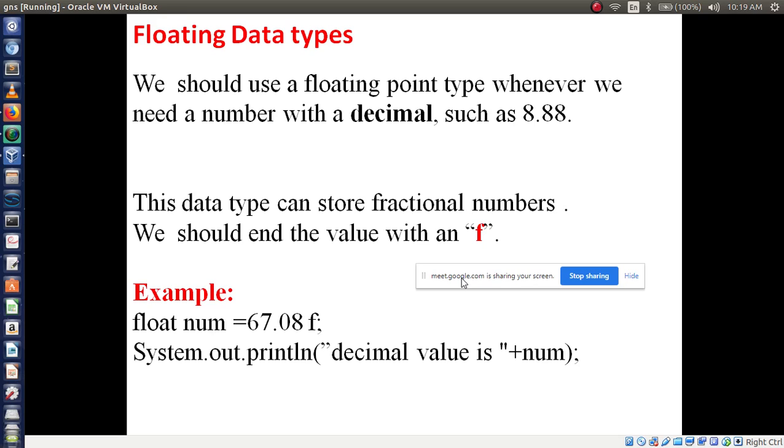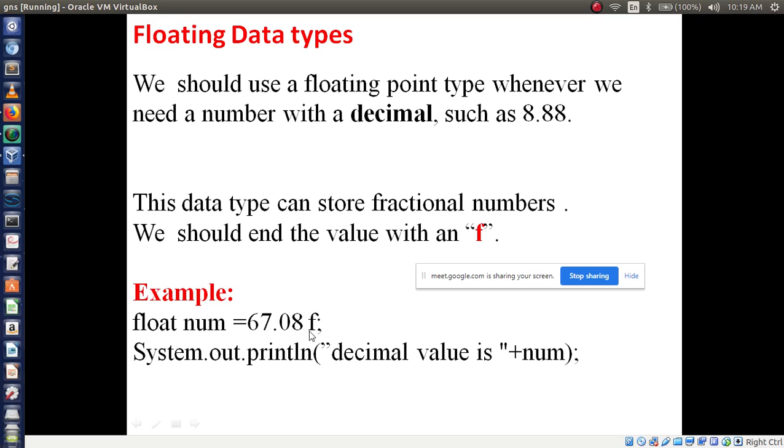In float, always remember we should end the value with an f. For example, float is my data type, num is a variable name, is equal to, and I am assigning a decimal value, 67.08. After writing this, we compulsorily have to use f, because f represents floating point.